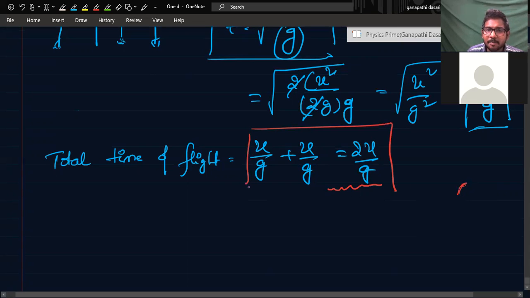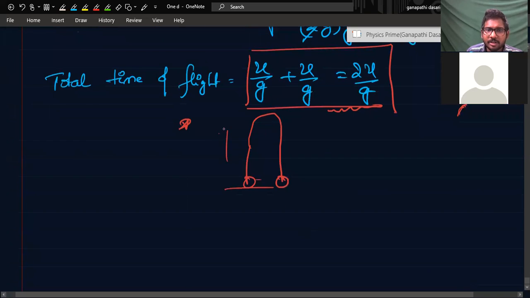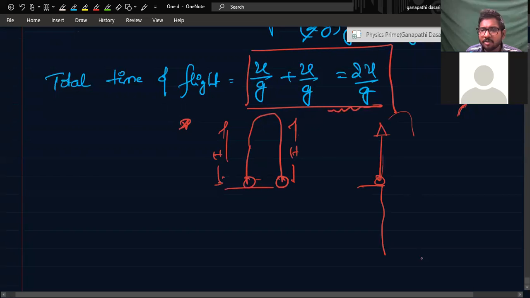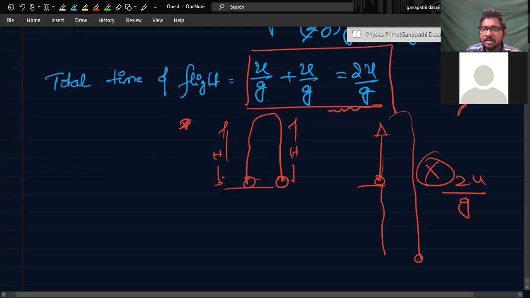But this is important to consider only when the ball goes from this height and again comes to this point only. This is 2u by g, because we took this height to be h and this is also h. In some cases, a tower will be there. The boy will throw the ball upwards, then the ball will come downwards and fall like this. Here the answer is not 2u by g, because the journey is not equal on both sides.